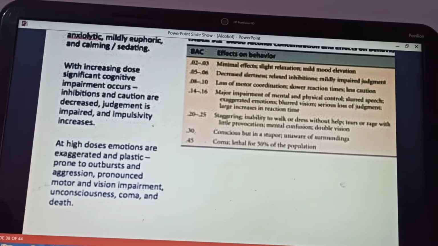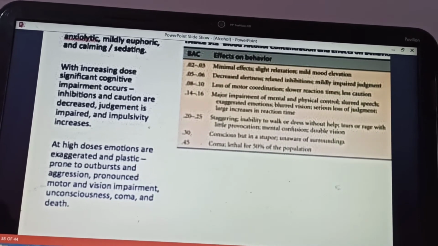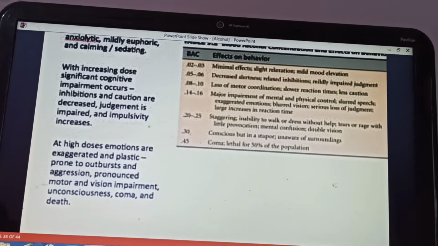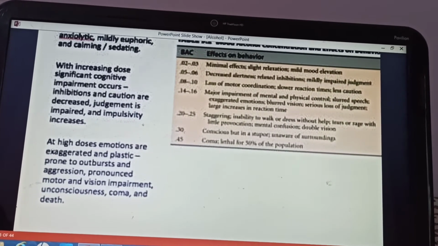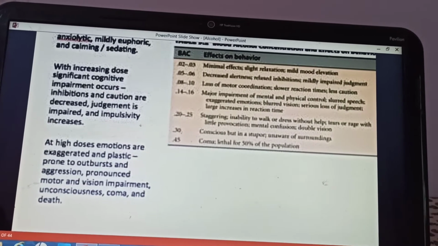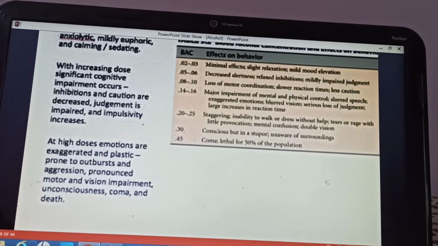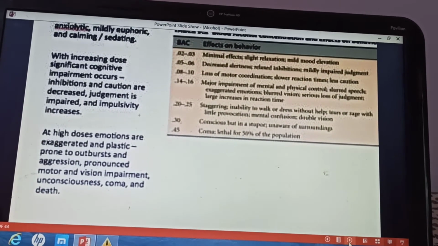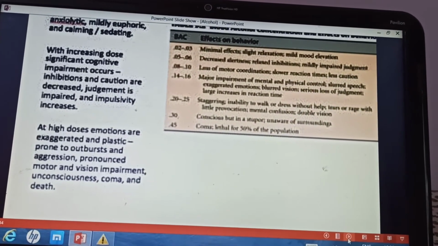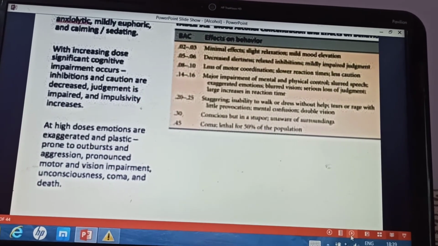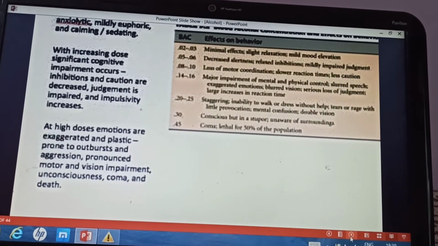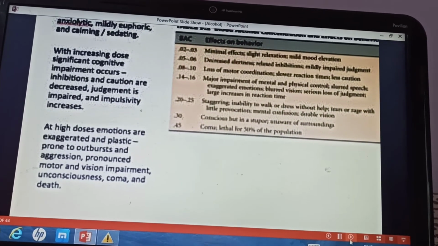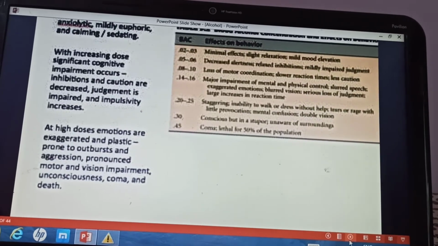So these are the effects of alcohol on the CNS: anxiolytic, euphoric, calming, sedating effect at initial doses. With increasing doses, cognitive impairment occurs, inhibitions and caution are decreased, judgment is impaired, impulsivity increases. At high doses, emotions are exaggerated and there can be outbursts and aggression. Pronounced motor and visual impairment will be there. The patient can become unconscious, and coma and death can occur.